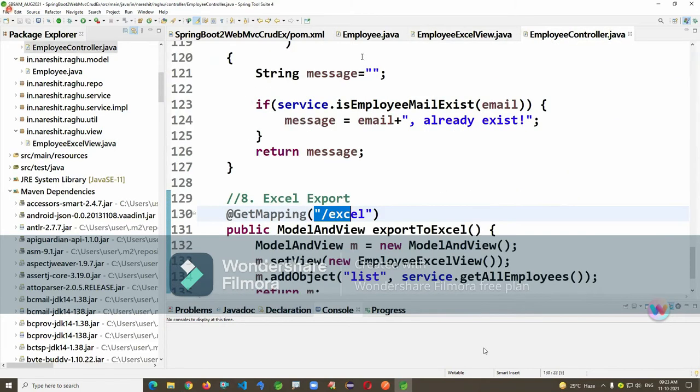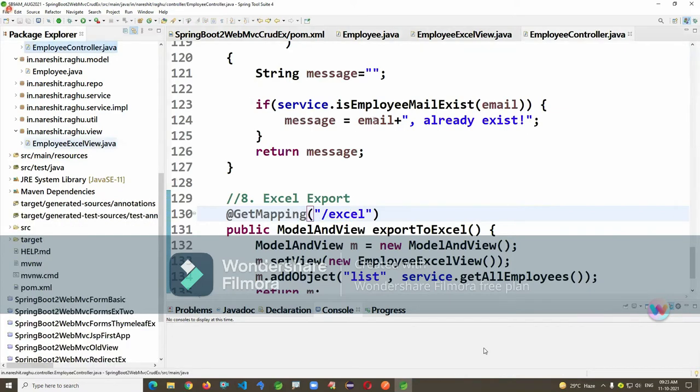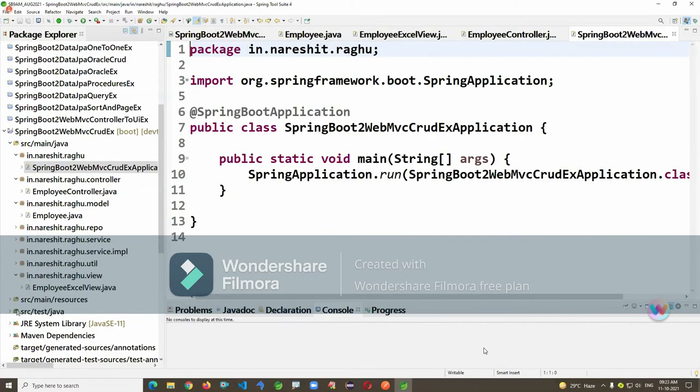Running this application. Before that, I'll create some hyperlinks.